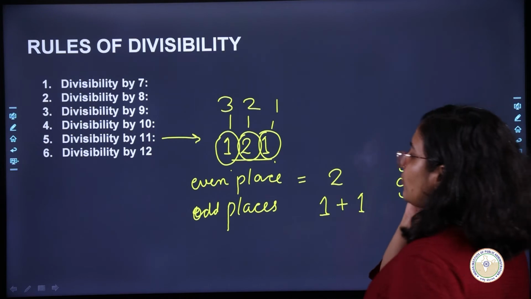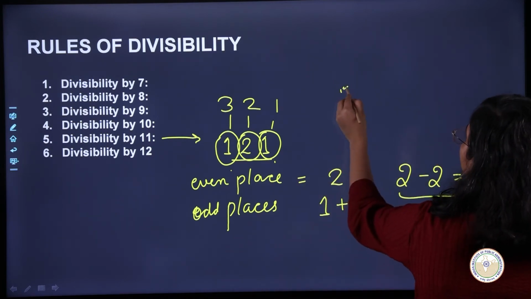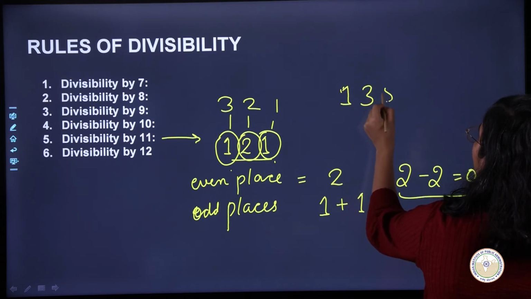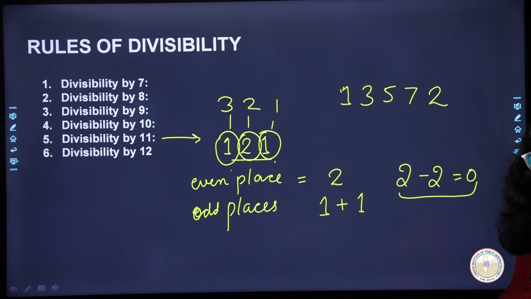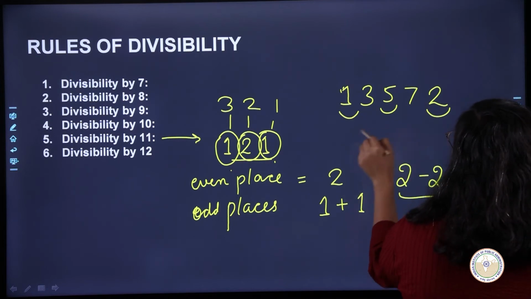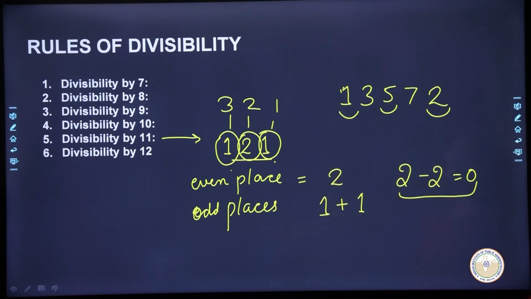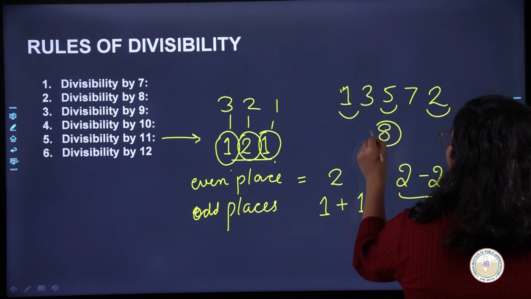So if I randomly write a number which I don't know is divisible by 11 or not, it is 1 3 5 7 2. Let's say we want to check whether this number is divisible by 11 or not. So what will we do? I will pick this and this and this. I will add them up. What is the addition? 5 plus 1 plus 5 is 6, plus 2 is 8. So this sum is 8.